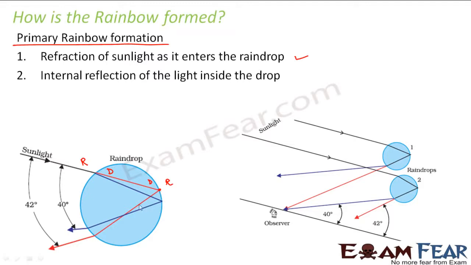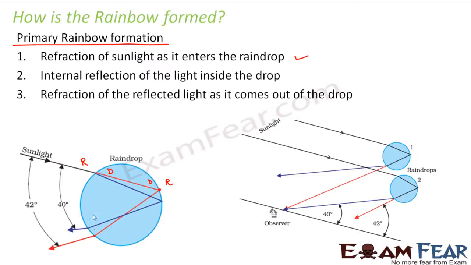So total internal reflection takes place, and as a result it again reaches a point where it is moving from a denser medium to a rarer medium, and refraction takes place. Therefore the light again bends.